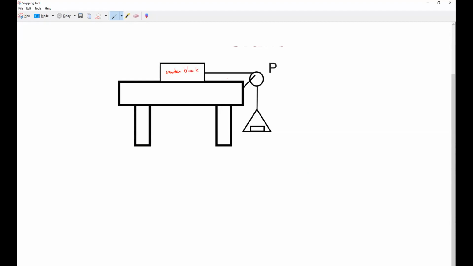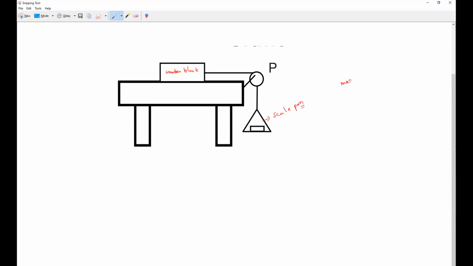Now be very careful. Place a wooden block on the table. Next, fasten a string to the block, and to the free end of the string, attach a scale pan. What is a scale pan? Scale pan means, we know that, the weighing pan. That is only called a scale pan.